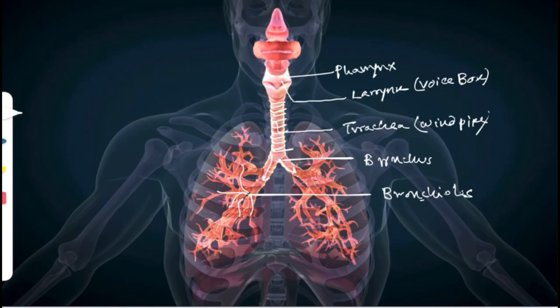Bronchioles. At the tip of the bronchioles, they have alveoli, or air sacs, also known as alveoli. Right? This is the entire structure of the human respiratory system.